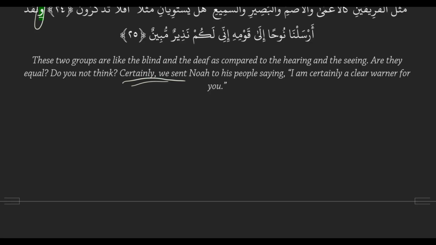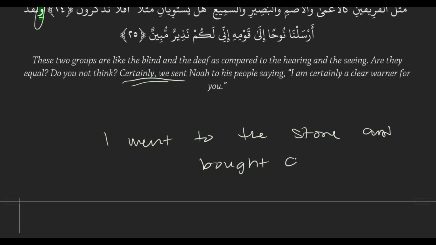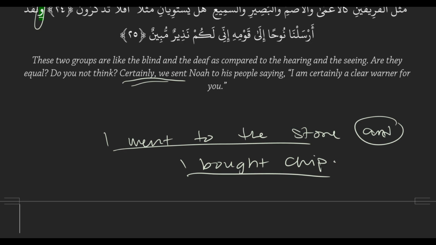So if we were to look at an example, say, "I went to the store and bought chips." So we have "I went to the store," which is a full sentence. And then we have the word "and," and then we have "I bought chips," which is another full sentence. So you have an "and" here, and these are 2 grammatically independent sentences, because we have doer and action. They're both action sentences. And then we have an "and" connecting them.